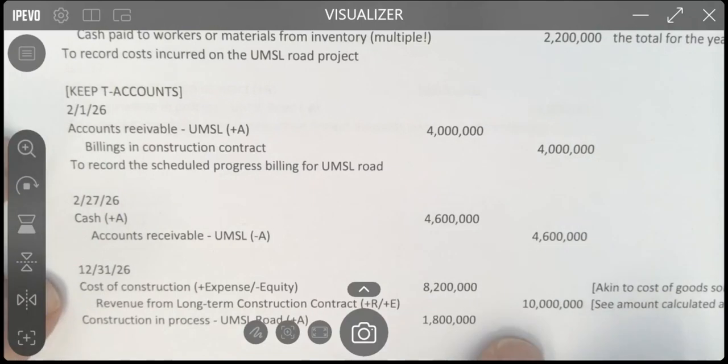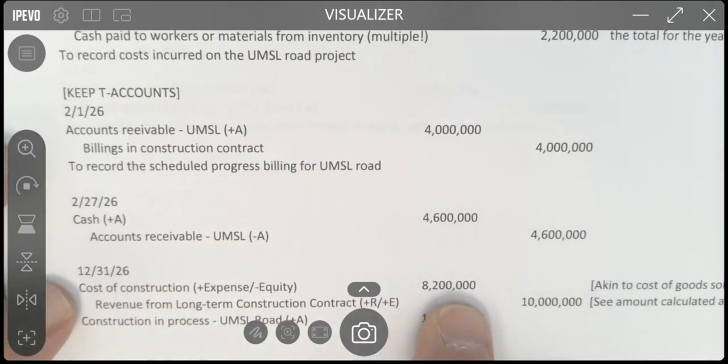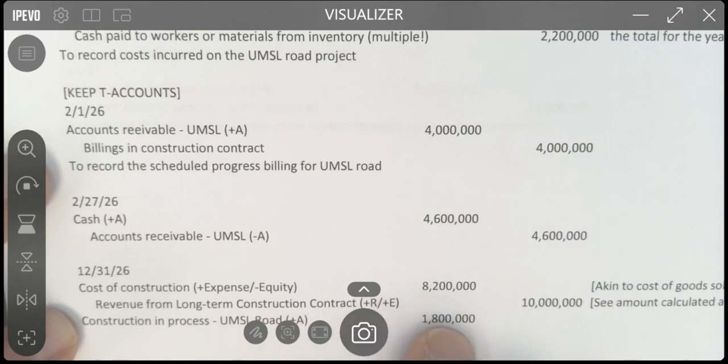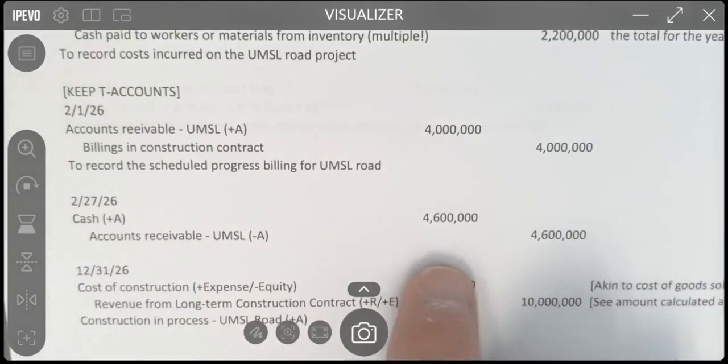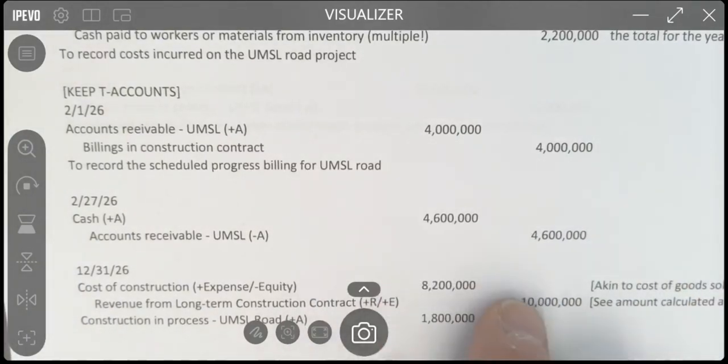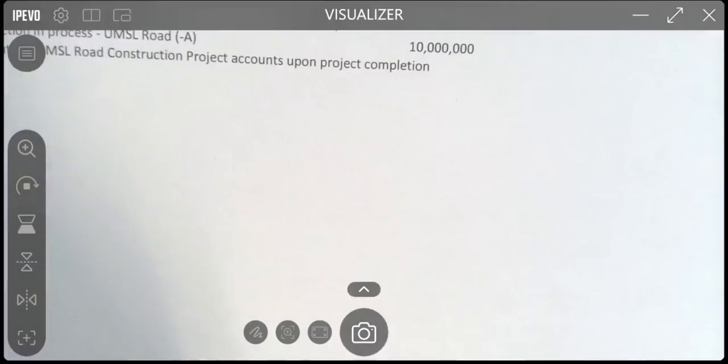You can see on the income statement, revenues are going to be $10 million, the cost of construction $8.2 million, and we're going to have a gross profit for the contract of $1.8 million. And those are the journal entries. If I went too fast, please pause the video and get your notes. Hopefully you had exactly that when you worked it.